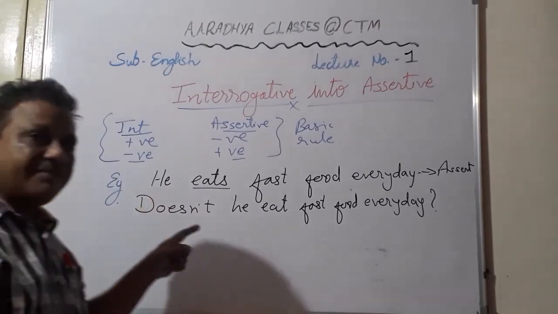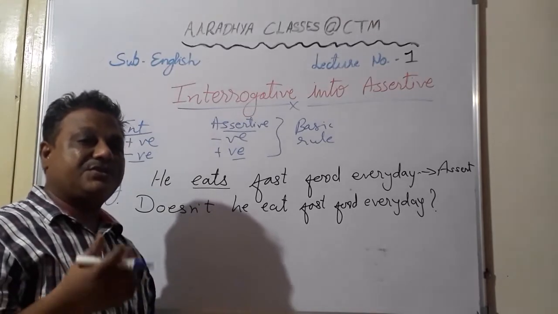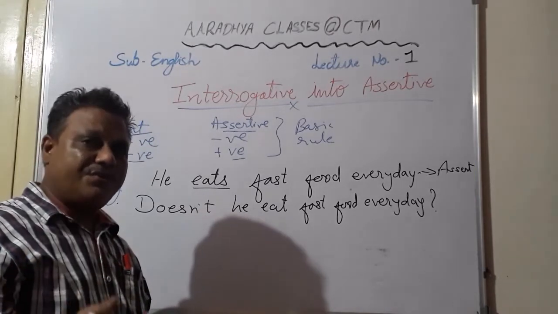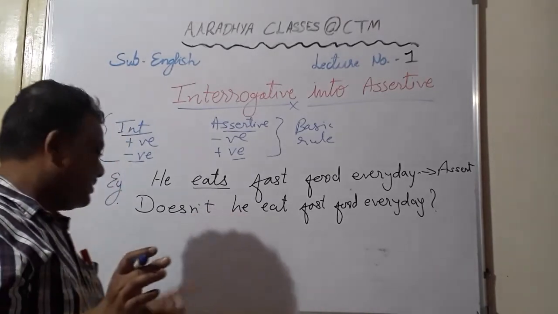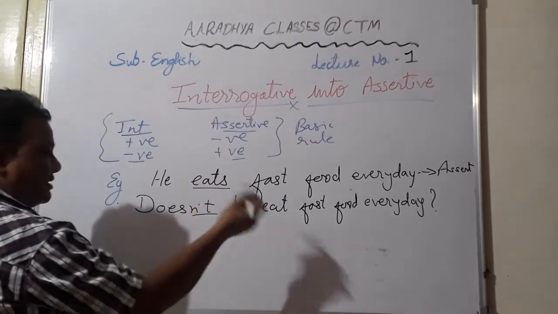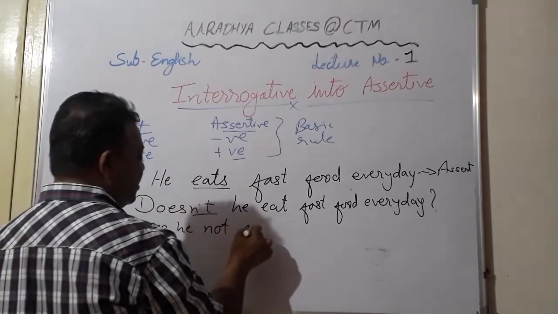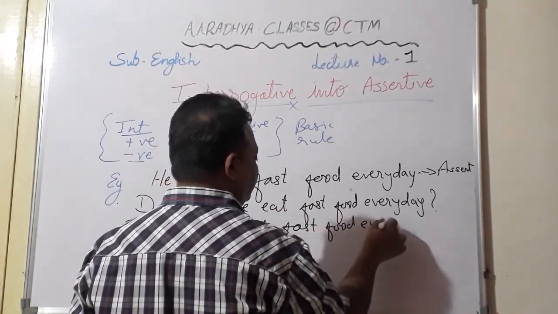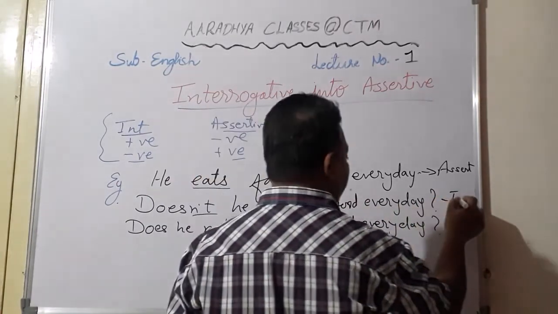So even when the helping verb is not given, if you have this knowledge: when the verb takes s, es or ies, we use does; when the verb doesn't take anything in the end, we take do; and when the verb is given in the past form, we take did. These three types, students, you will have to pay attention to. And this can be written by putting not separately also. For example, does he not eat fast food every day? Okay students, so these two are your interrogative.